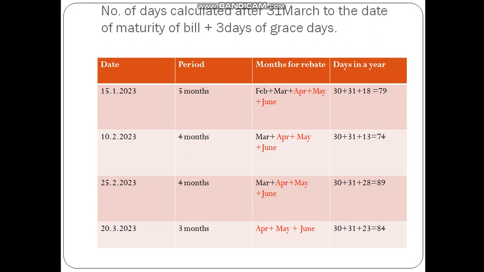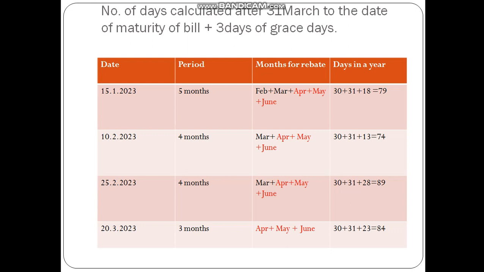In order to calculate the rebate, you have to take into consideration the period after 31st March. So you will be taking, which is given in red color, April, which consists of 30 days, May, which consists of 31 days, and in June, 15 days plus 3 days of grace, which gives you 18 days. So totally you will be having 79 days.